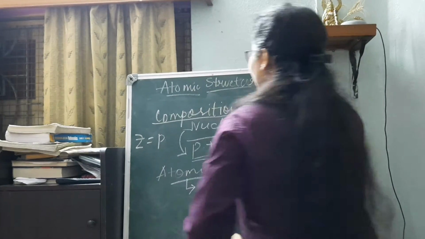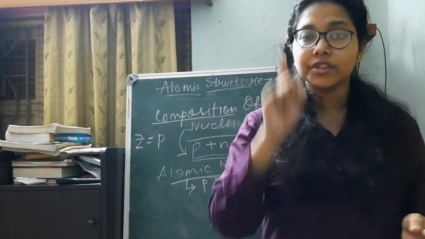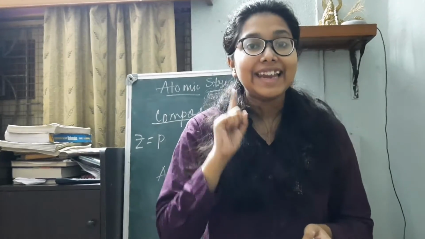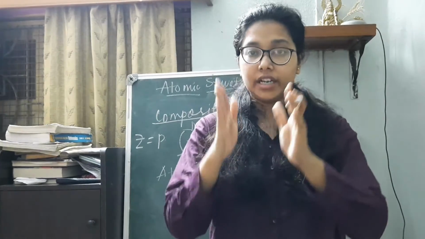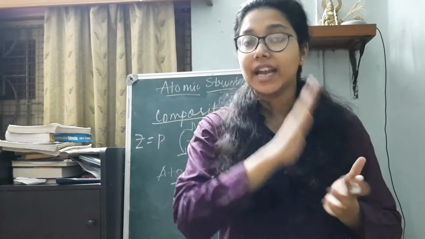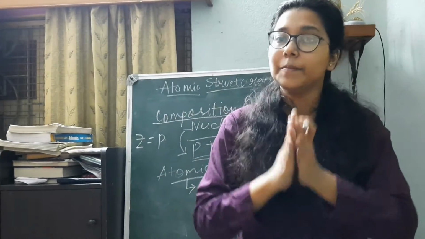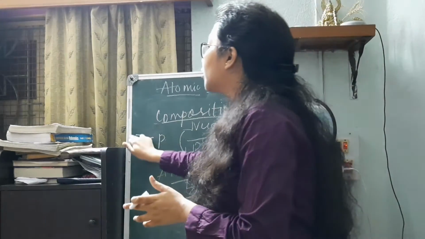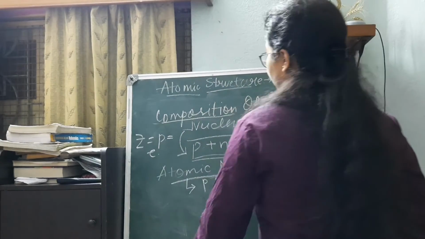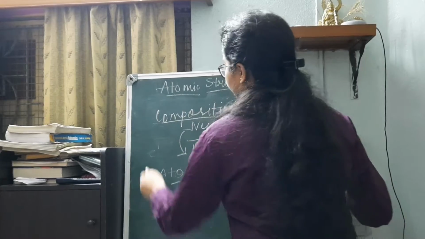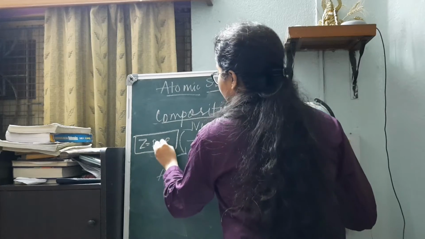But what is the number of electrons? Number of electrons must be equal to the number of protons so that the atom is electrically neutral. For maintaining the electrical neutrality, the positive charge must be equal to the negative charge so that the equal positive and the equal negative charge cancel each other. That is why, because Z is equal to P, this implies that this equals E. So the most important conclusion here is Z equal to P equal to E.